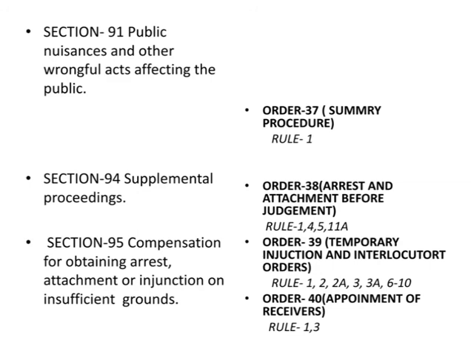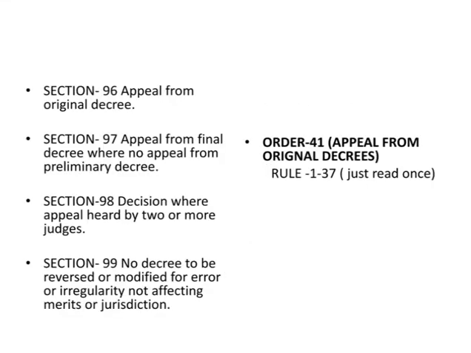Order 39, temporary injunction and interlocutory orders. Their important rules are 1, 2, 2A, 3, 3A, 6 to 10. Order 40, appointment of receiver. Their important rules are 1 and 3. Section 96, appeal from original decree. Section 97, appeal from final decree where no appeal from preliminary decree. Section 98, decision where appeal heard by two or more judges.